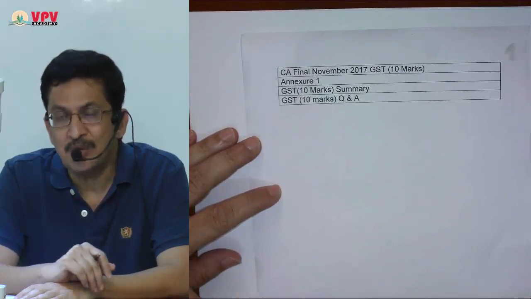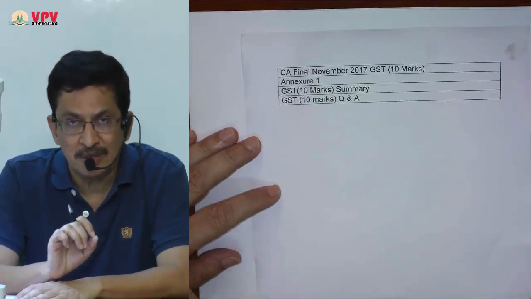GST is going to be a very vast subject, but here we are very specific. The Institute has selected a part of that as the syllabus for November 2017. That is my approach. Having said that, now we can start.